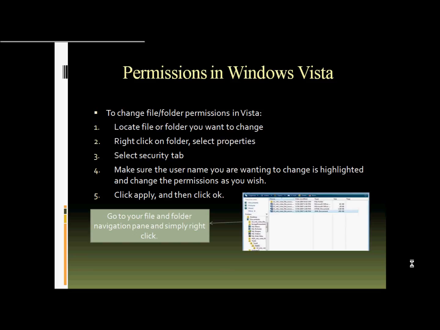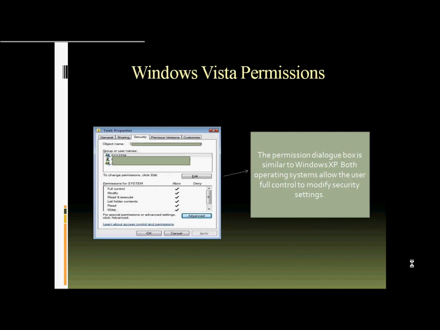What you do is go to the File and Folder navigation pane and simply right-click on the file or folder that you wish to change. Windows Vista Permissions. The Permissions dialog box is similar to Windows XP. Both operating systems allow the user full control to modify security settings for files and folders.